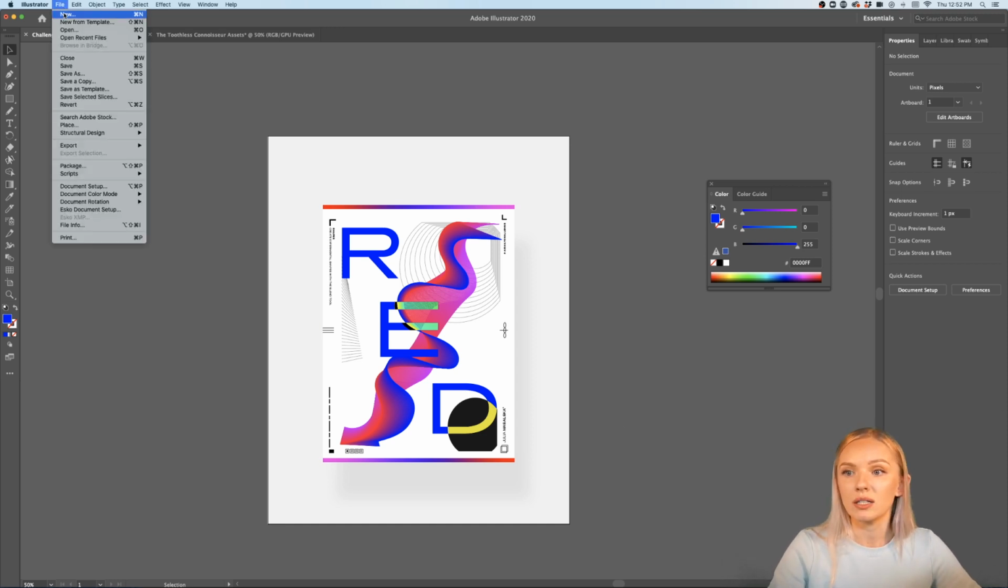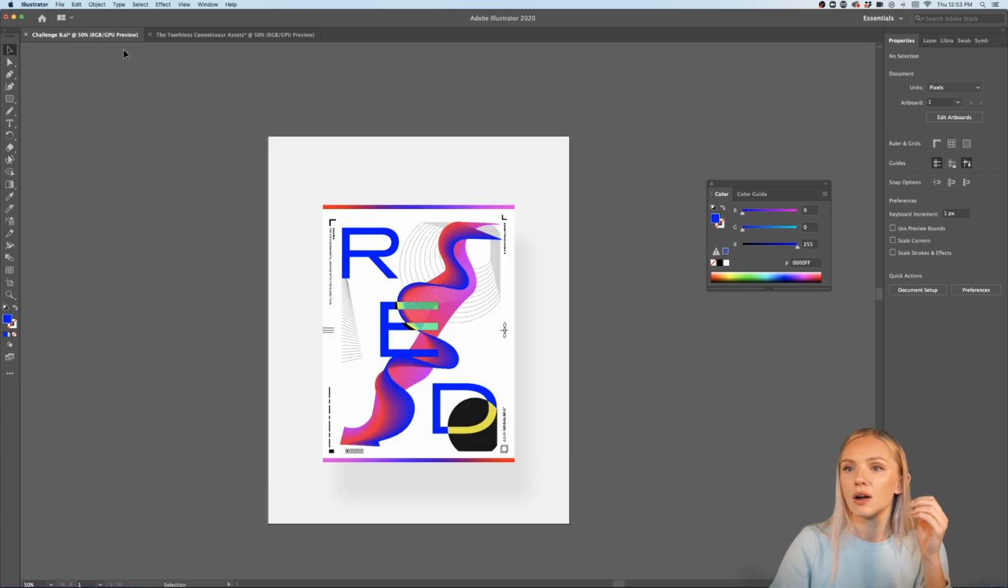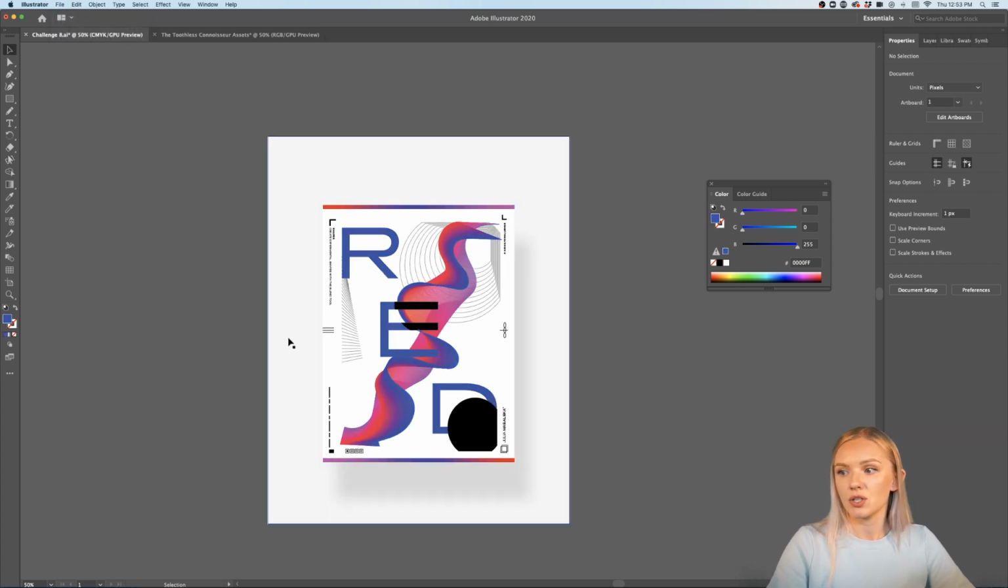So I want to go onto File, Export for Screens, and this is where I have the best settings to export for different kinds of screens. And since I want to share this artwork only with you guys on the Discord channel, that's the reason why I'm exporting it for screens. But if you want to export it for print, feel free to adjust the color settings here in File, Document Color Mode, and for print you will need CMYK color. And as you can see, it changes a lot, so we don't want to do that.